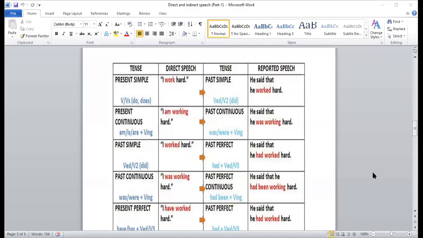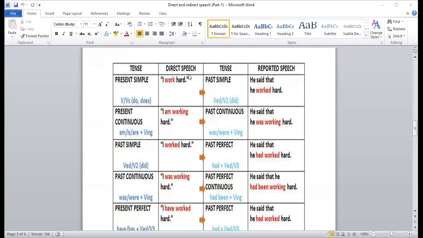In today's class, let's once again repeat how we make changes in verbs which are given in direct speech. We will just have a quick revision or review of the tenses and what changes we make. As you can see on the screen, when you are given present simple, I am not going to focus on present simple is changed into past simple, present continuous, past continuous. I'm just going to focus on verb only, right? So when I am reading it, please listen to it carefully and just focus on verb.